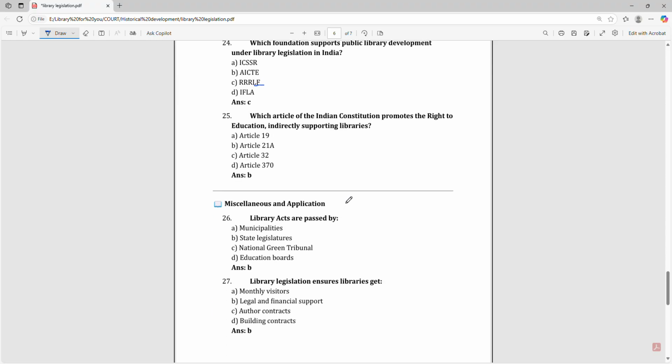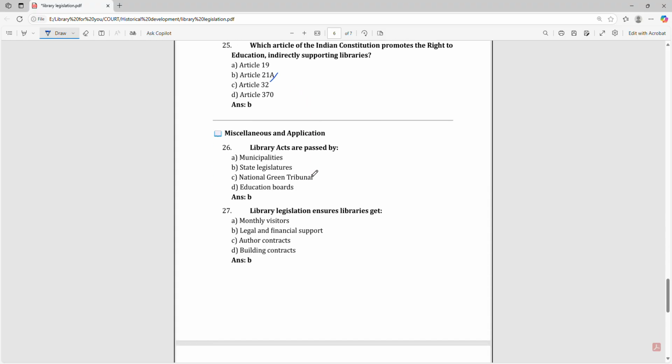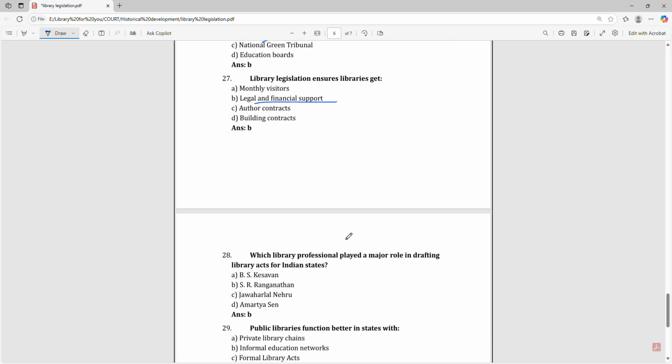Which article of the Indian Constitution promotes the right to education, indirectly supporting libraries? Article 21A. Library Acts are passed by state legislatures. Library legislation ensures libraries get legal and financial support.